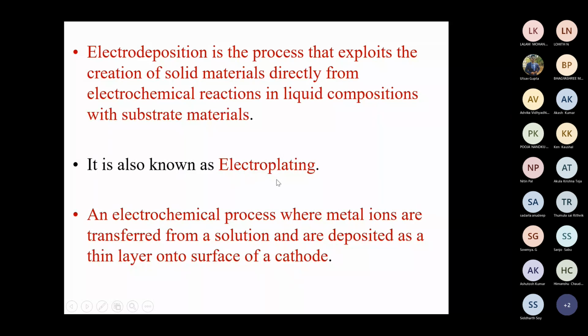It's also called electroplating, and it's not a new technique, it's a very old technique that has long been used in metallurgy, like electroplating of copper and electroplating of zinc, which you already covered in your class. So I'm not going to take electroplating in detail. It is an electrochemical process where metal ions are transferred from a solution and deposited as a thin layer onto the substrate of a cathode. So in an electrochemical cell, the deposition happens on the cathode side.